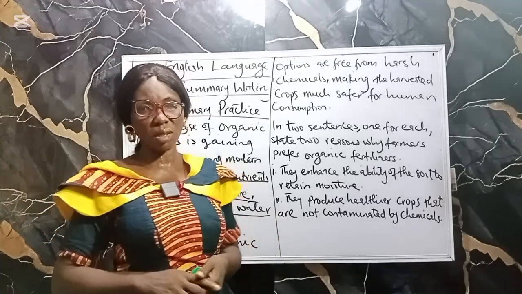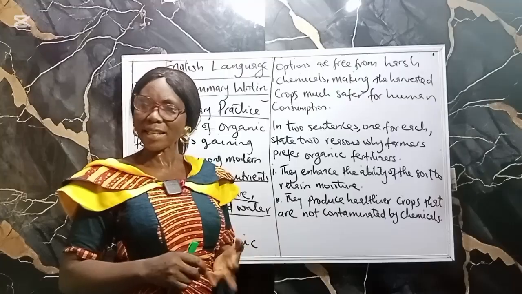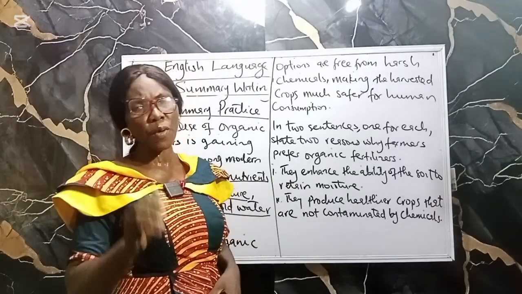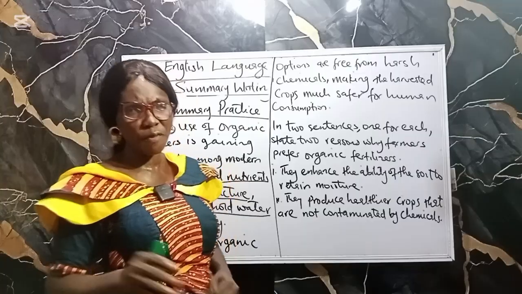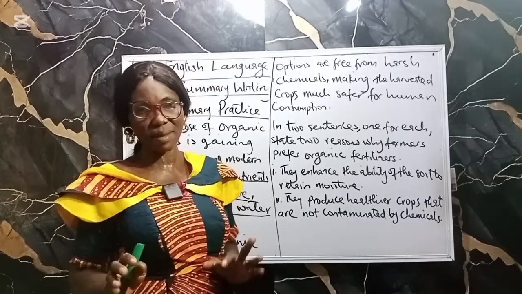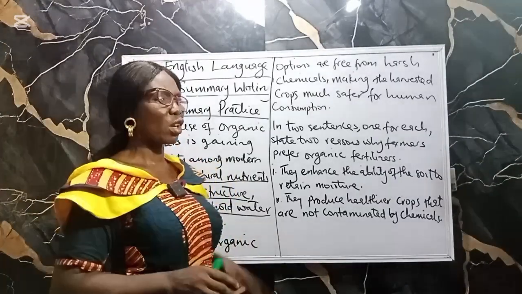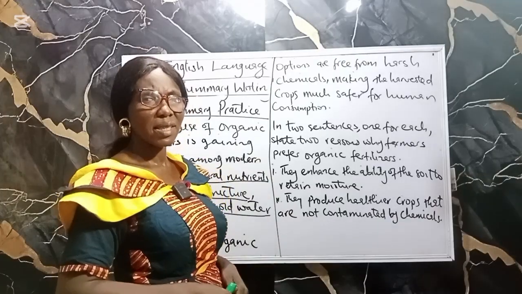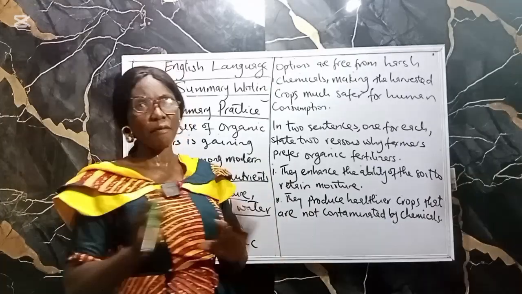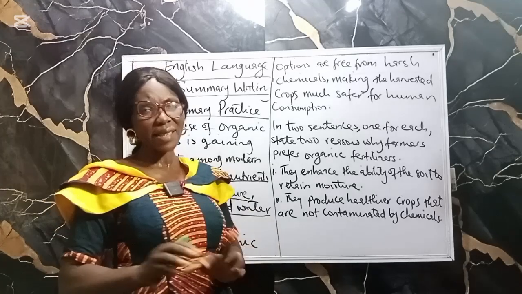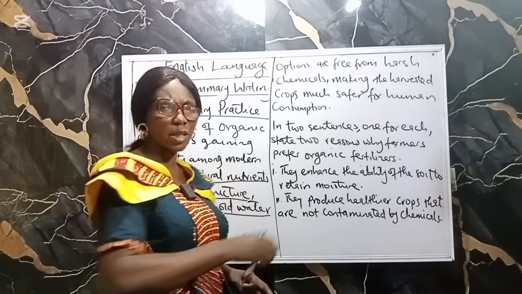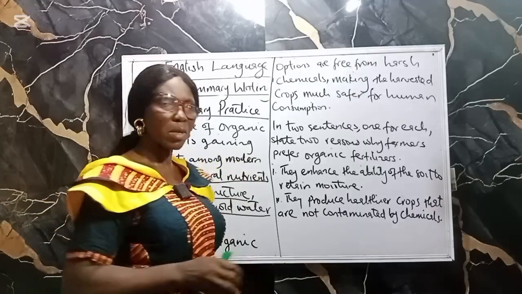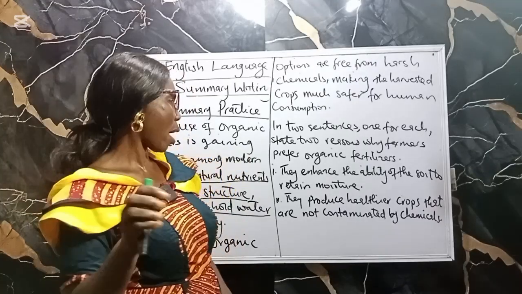There are two methods of writing summary: writing in sentences and using preamble. But if that preamble will make you lose any mark, please run away from it and use sentences. And make sure that you observe concord, that is agreement between subject and verb. That means as you are writing sentences, there must be a subject and a verb well structured so that you don't commit any grammatical error.